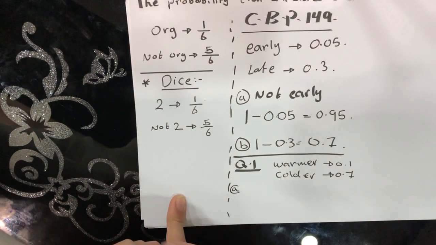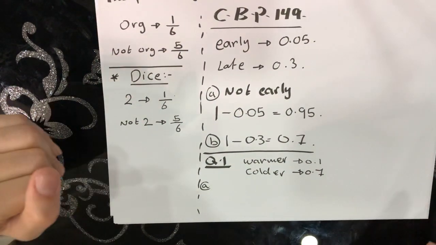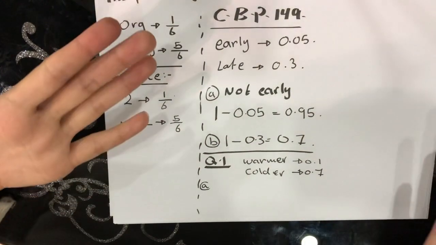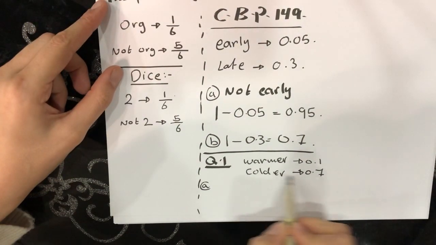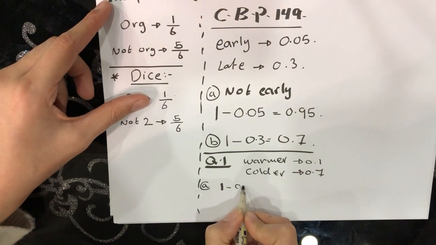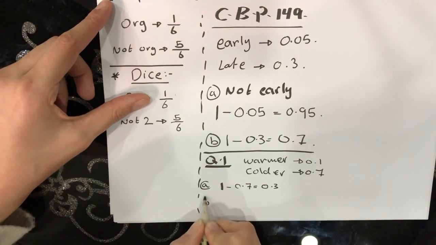In A, they are asking me what is the probability that it will not be colder today than it was yesterday. I will look at the colder probability, which is 0.7, and I will subtract from 1. The answer will be 0.3.